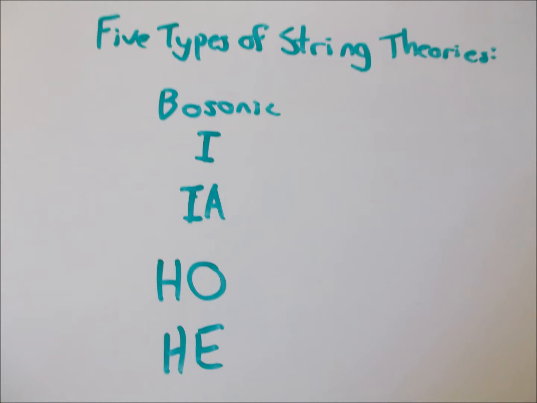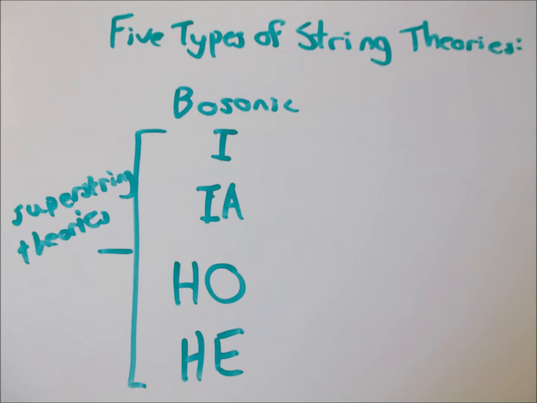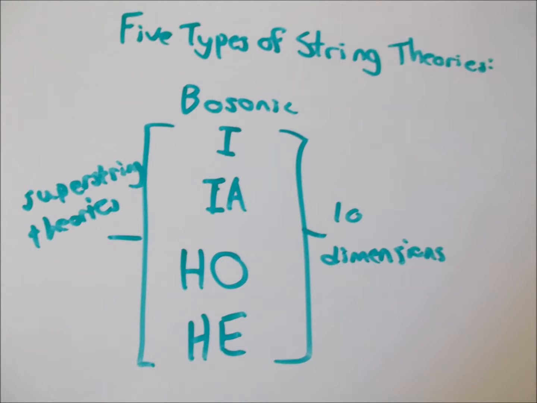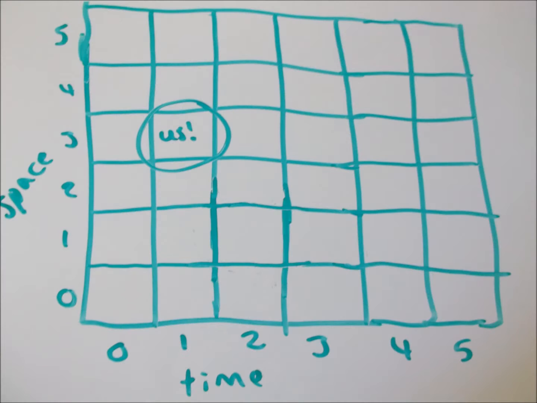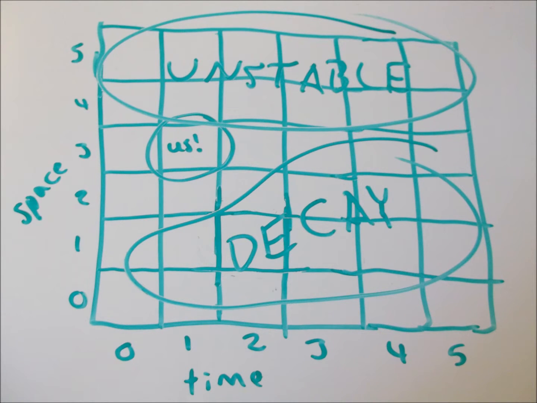And these theories are so complicated and convoluted that not only can we not test them, but in order for them to make sense, they need to be shown on higher planes of existence. For example, superstring theories, which make up the majority of string-based thinking, exist in 10 dimensions. Bosonic, on the other hand, requires a whole 26 dimensions. To put it in perspective, our universe exists in 3 dimensions of space and 1 of time. Other matchups of space and time are either too unstable or decay at too rapid a rate to properly exist.